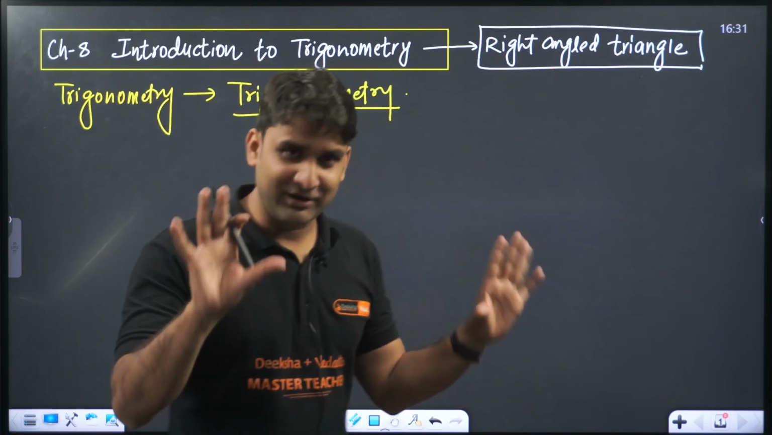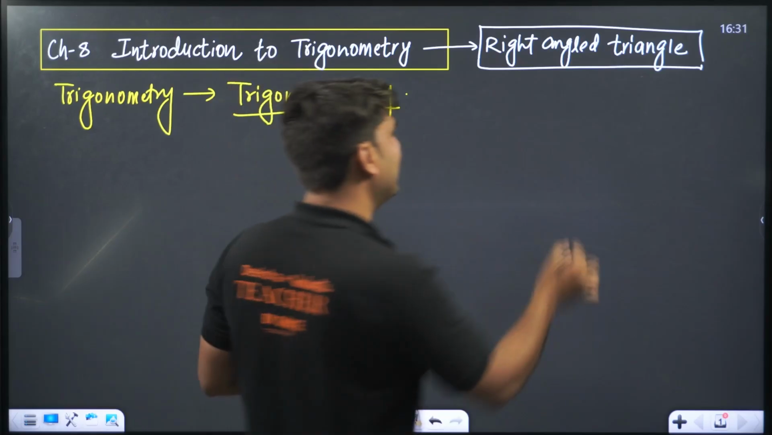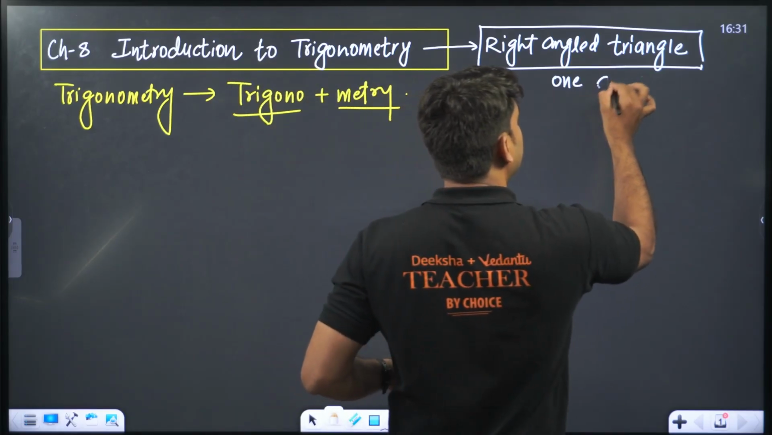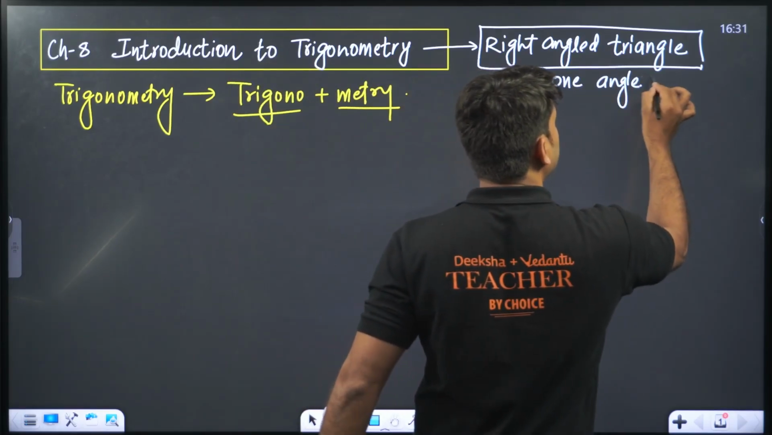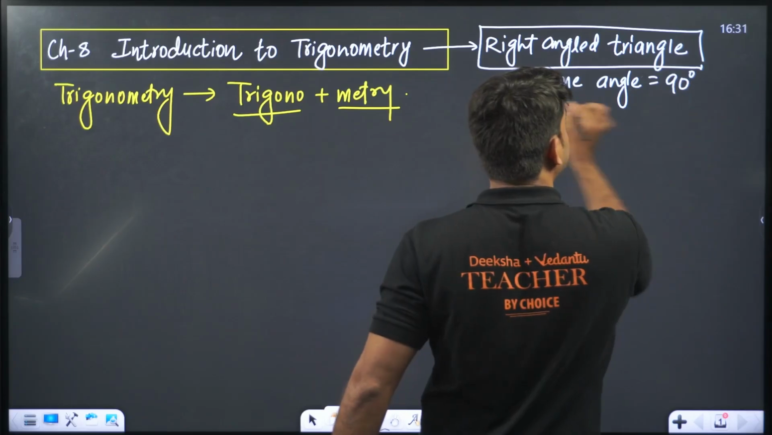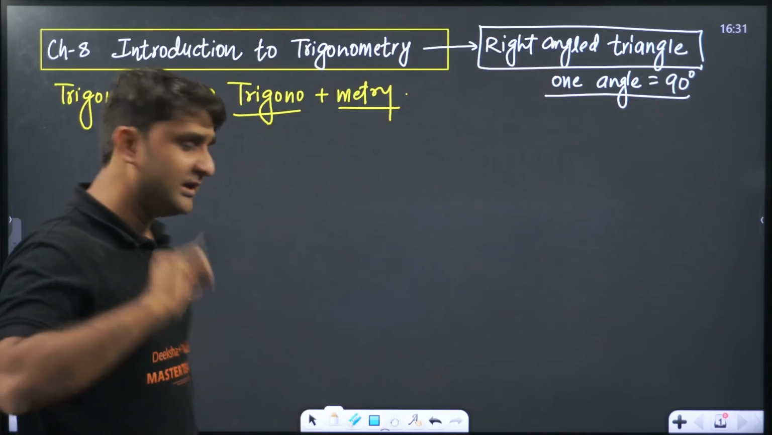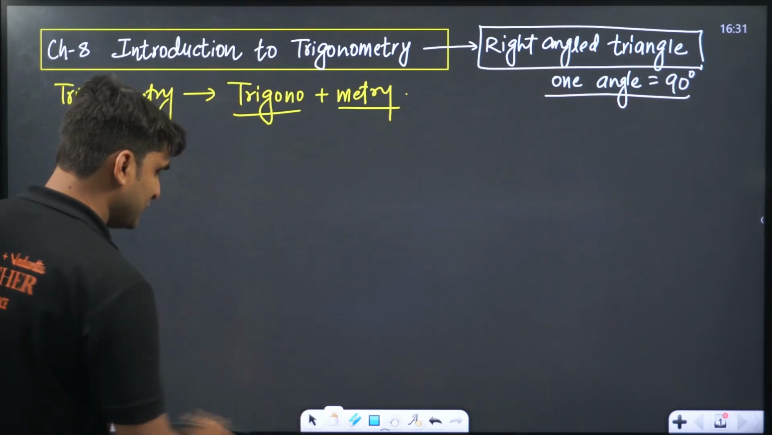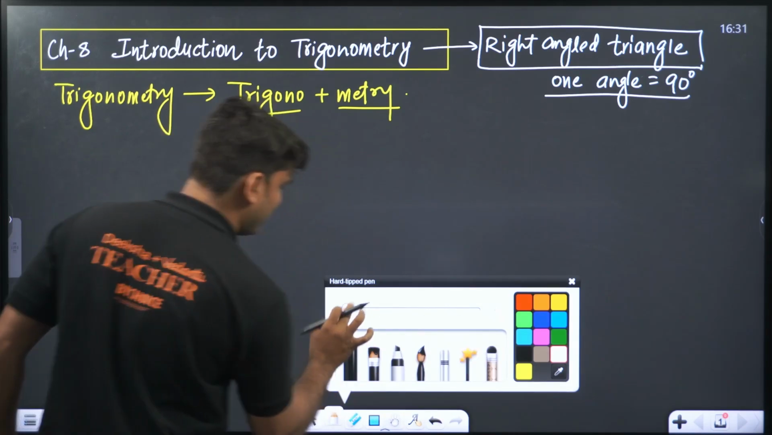Getting my point? A right angle triangle, you know guys, is a triangle in which at least one angle must be equal to 90 degrees. Such triangles are called right angle triangles. Clear everyone? Okay, let's move ahead. So first understand how many types of triangles there are.